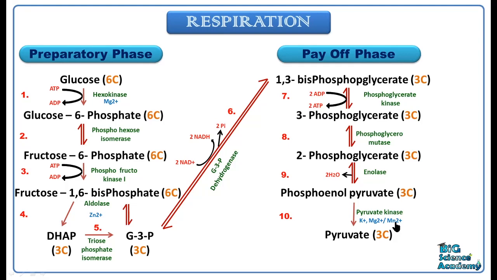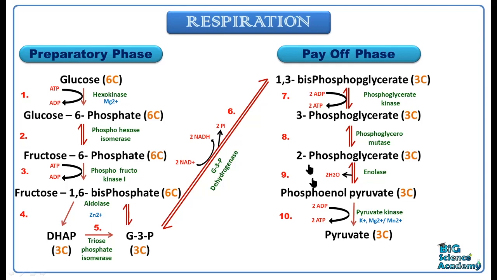These ions act as cofactors with the enzyme pyruvate kinase. And here also this phosphoenol pyruvate, that means phosphate containing pyruvate, is converted into a non-phosphate containing pyruvate. That means the phosphate groups are transferred to the ADP molecule, which then converts itself into ATP molecule.